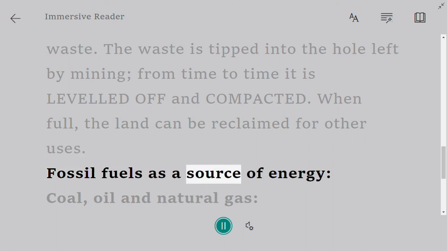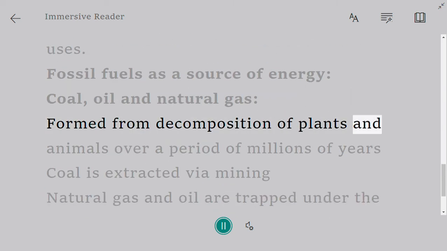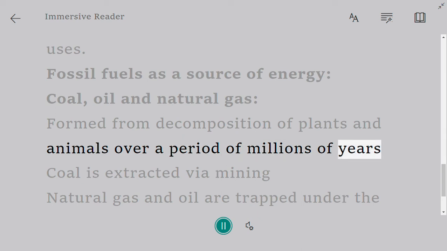Fossil fuels as a source of energy. Coal, oil, and natural gas. Formed from decomposition of plants and animals over a period of millions of years.